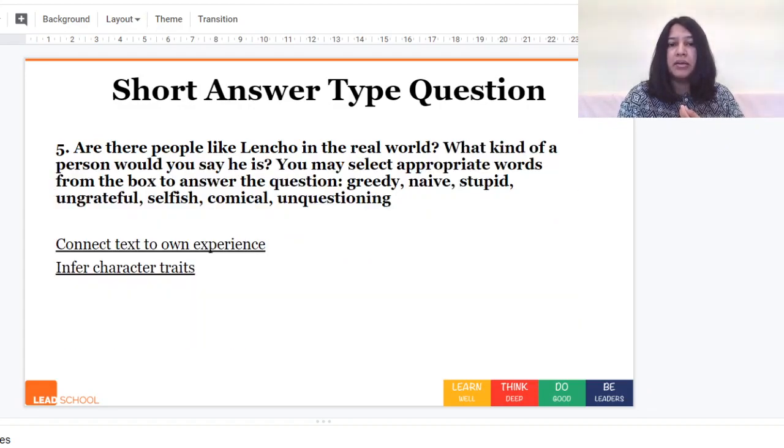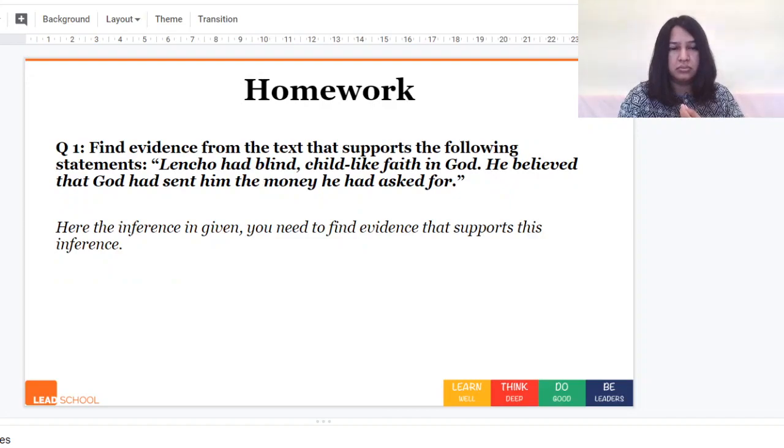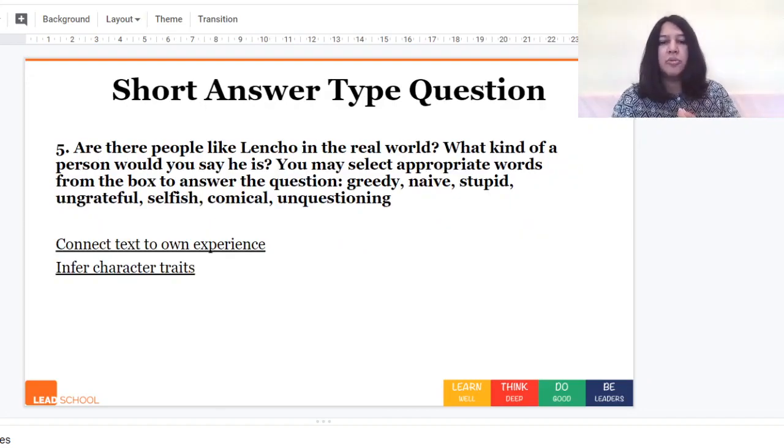Are there people like Lencho in the real world? Sorry, one second. Yes. Are there people like Lencho in the real world? What kind of a person would you say he is? Then you need to select the appropriate words from a box given in your textbook. If you've seen this question, there's a box which has greedy, naive, stupid, ungrateful, selfish, comical, unquestioning.